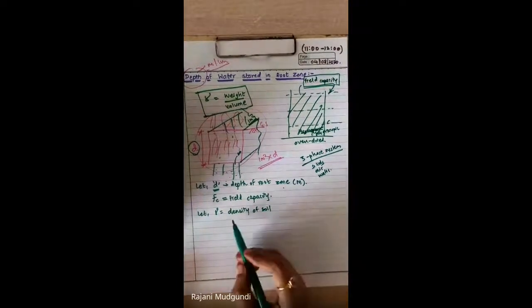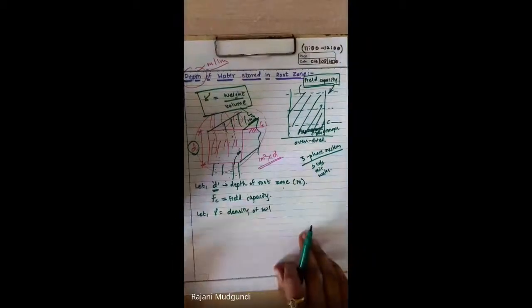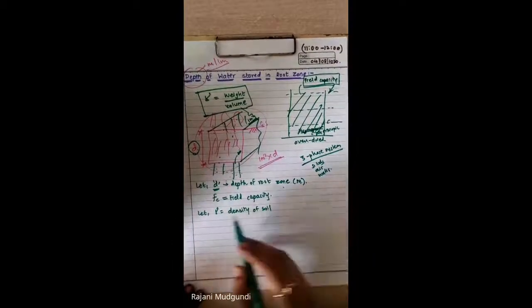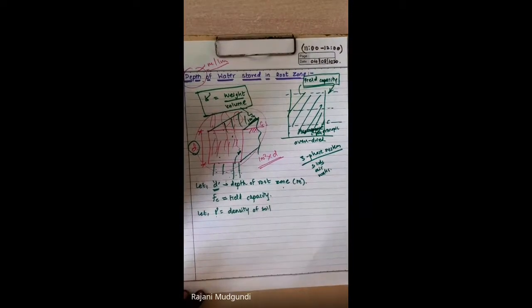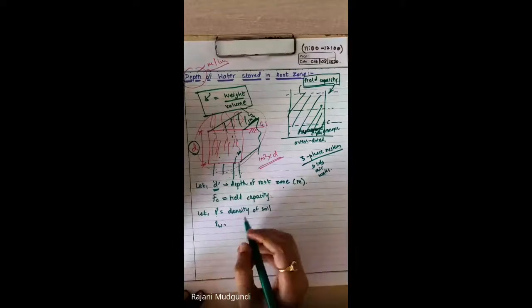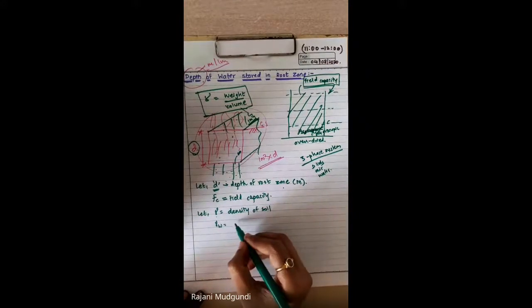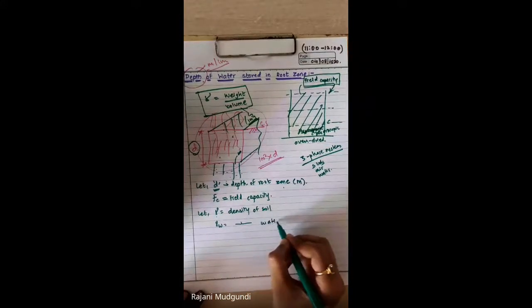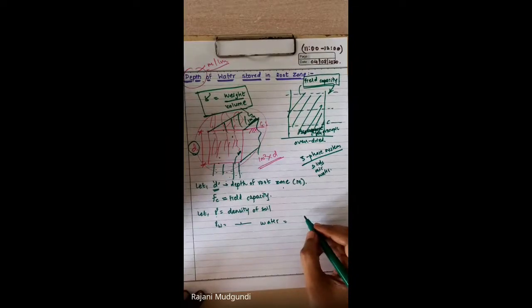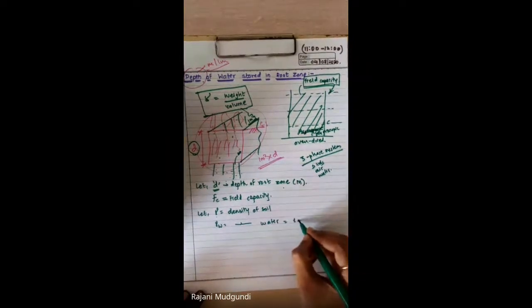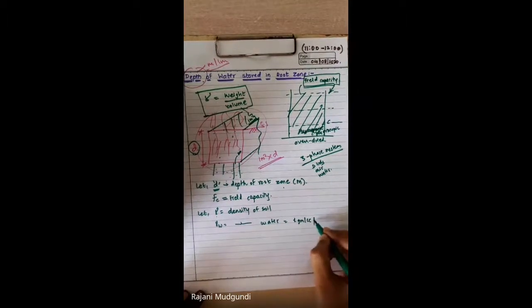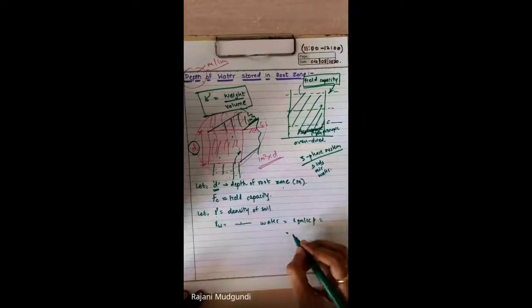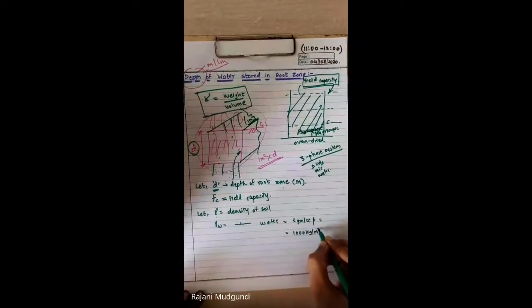So if you are using the unit as kilonewton per meter cube, it will be unit weight. If you are using kg per meter cube as the unit, then it will be density that we can write for the notation gamma. Then gamma W will be equal to density or unit weight of water, which will generally have a value of 1 gram per cc, or if we are considering it in terms of kg per meter cube, it will be 1000 kg per meter cube,